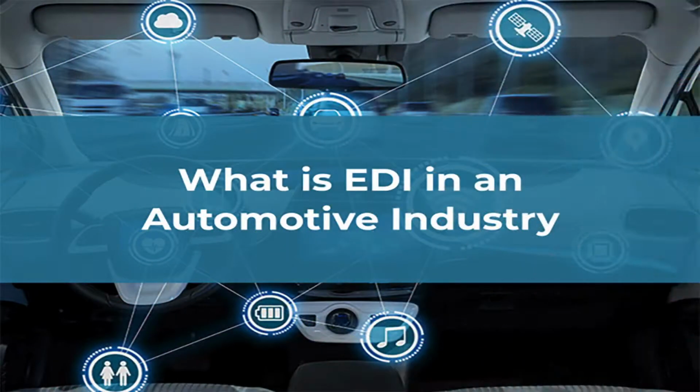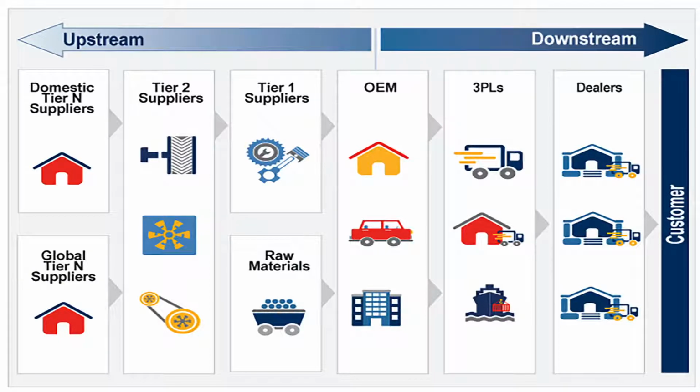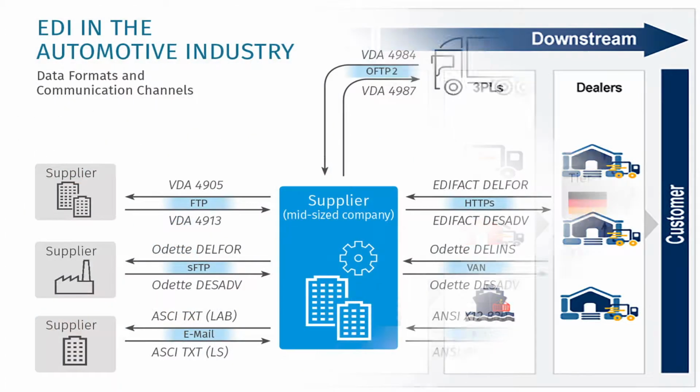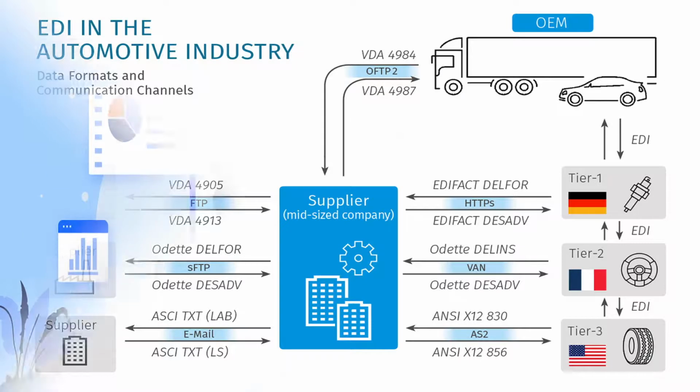Now we see about the automotive industry. EDI has been in use across the automotive industry since the smooth running of today's car production relies on the uninterrupted exchange of business documents electronically between the car manufacturers and their supply chain. Manufacturing processes are very important to the smooth running of many production lines around the world.